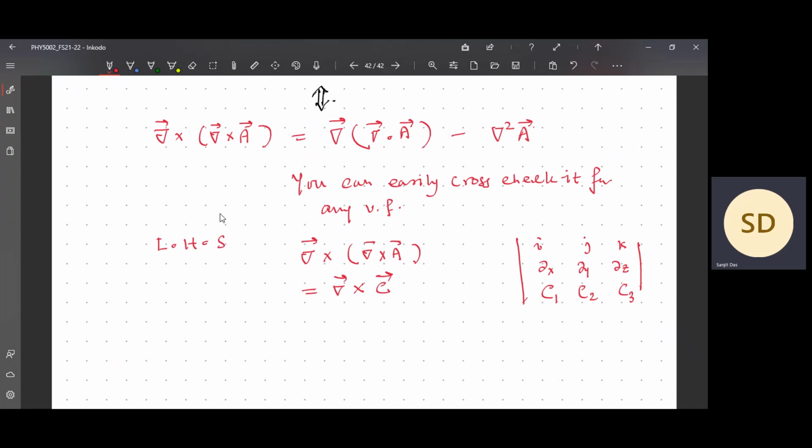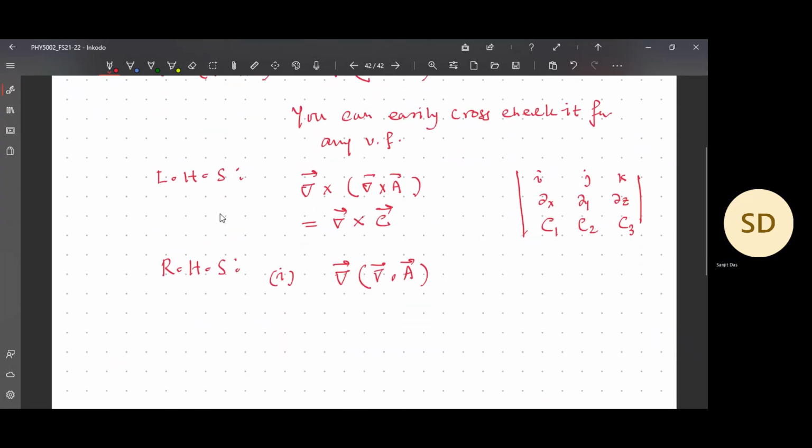What possibly is difficult? Immediately you can ask. The first term in the right hand side is not difficult. On the right hand side there are two terms. The first term is quite easy: the gradient of a divergence. Divergence of any vector field is a scalar. So let's say del dot A is a scalar, so you can easily compute the gradient.